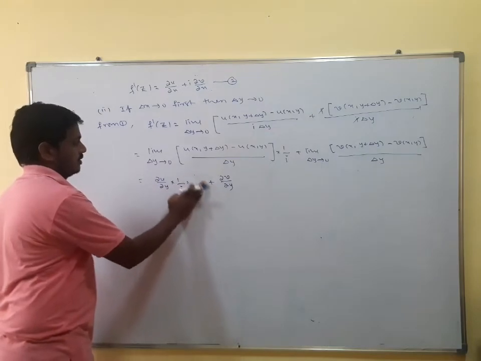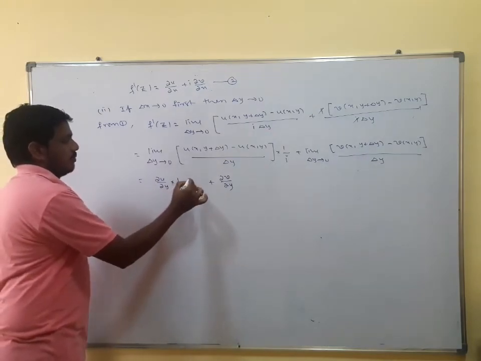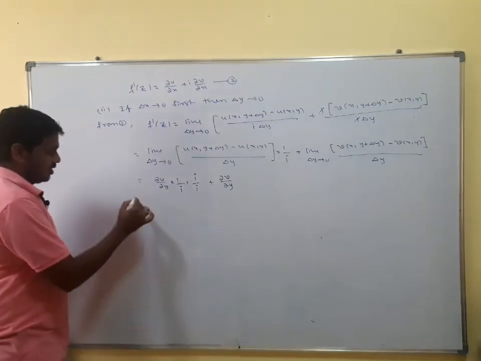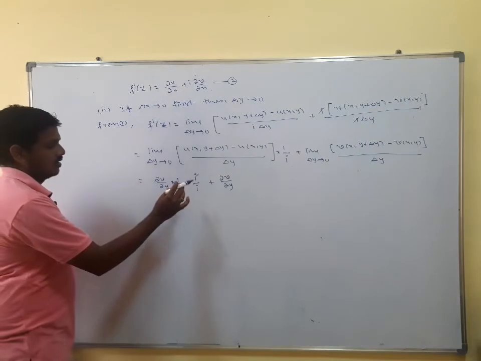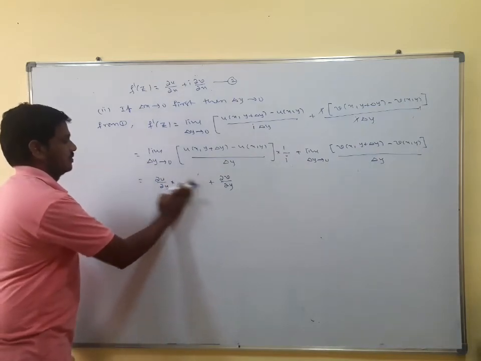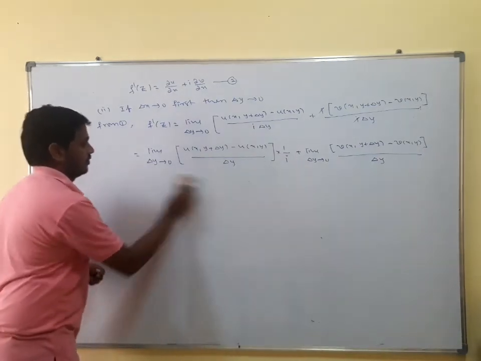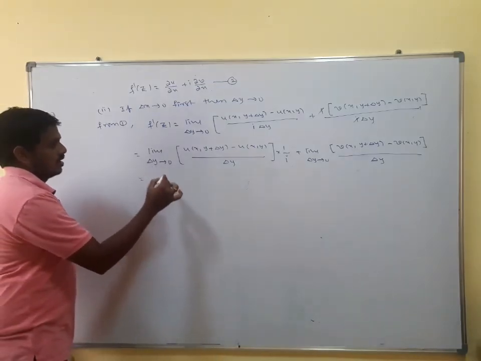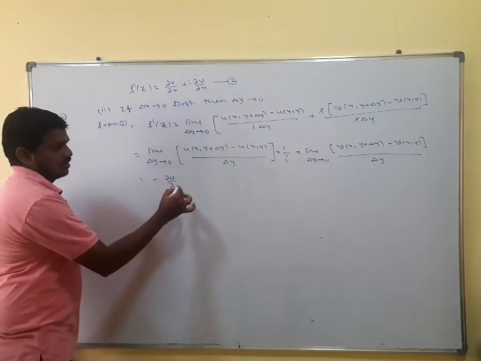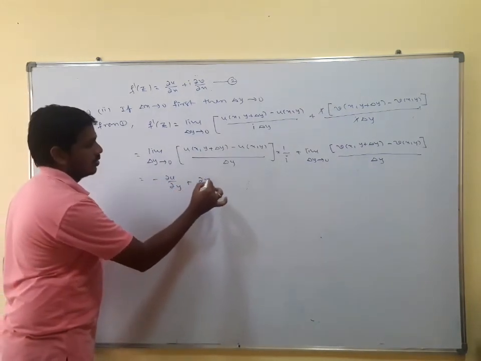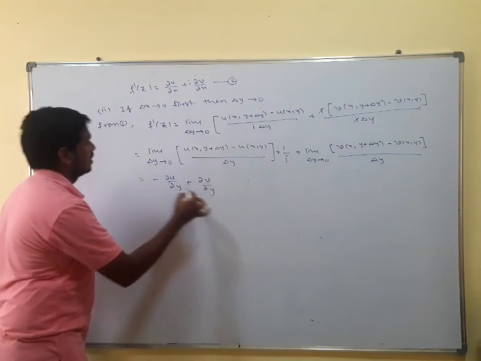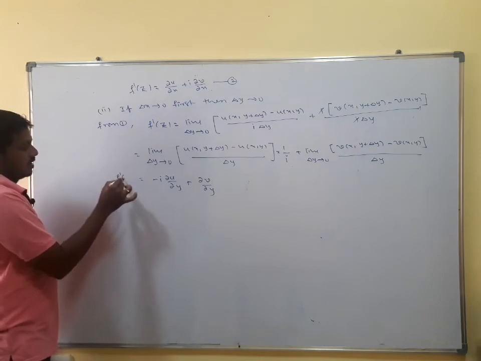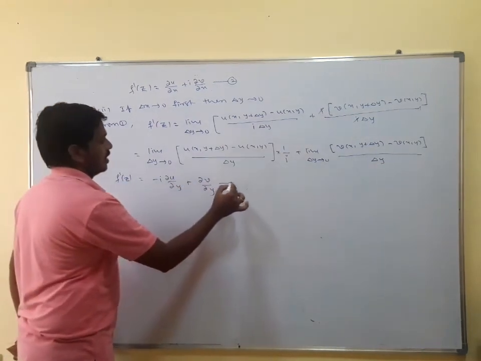Which is minus i divided by i, or 1 by i is minus i. So this can be written, as i gets cancelled, as minus i dou u by dou y plus dou v by dou y. Here this is the same as f dash of z. So this is equation number 3.